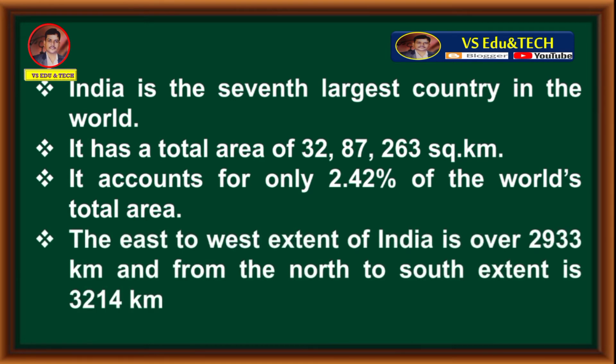The east to west extent of India is over 2,933 km and from north to south extent is 3,214 km. These are all about the extent of India. Let's move to question number 5.